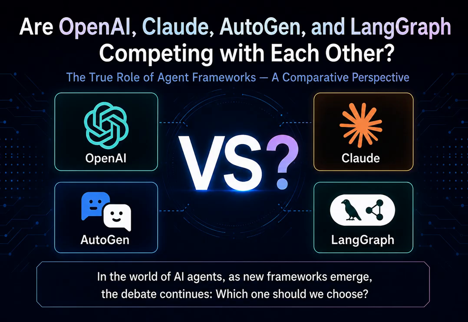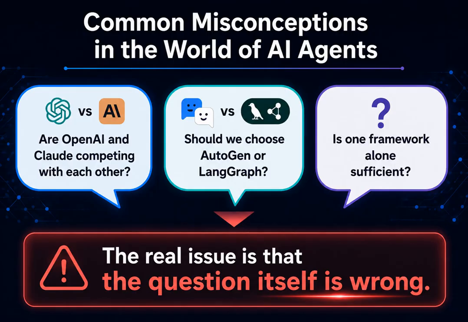In this video, we'll explore the fundamental role of agent frameworks and discuss what cannot be understood simply by comparing them. We often find ourselves asking questions like these: which is better, OpenAI or Claude? If we had to choose between AutoGen and LangGraph, which one should we adopt? Or perhaps, can a single framework solve every problem?